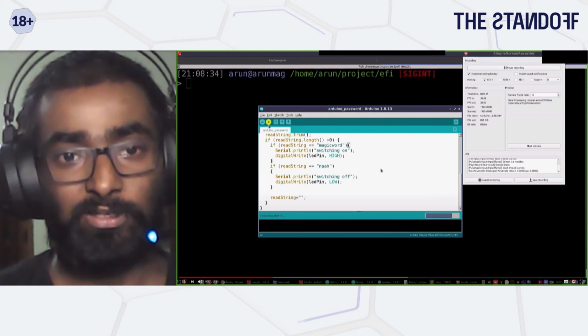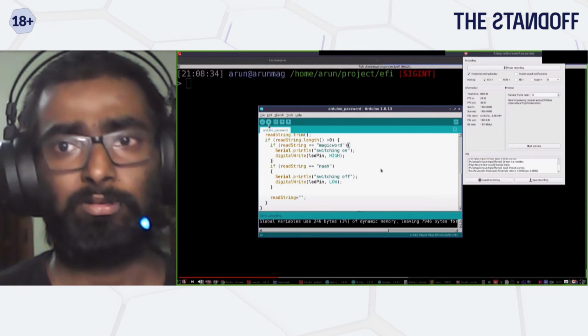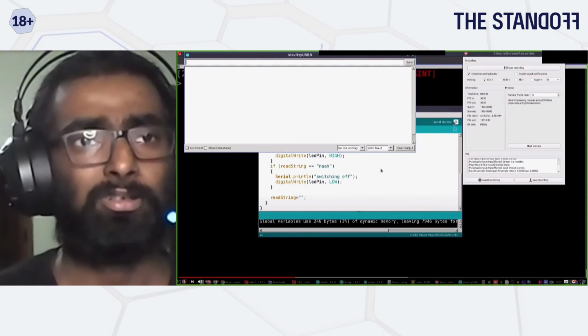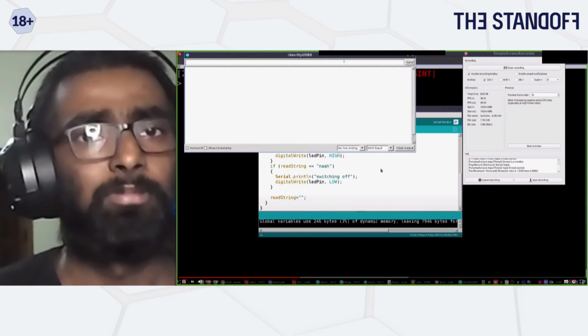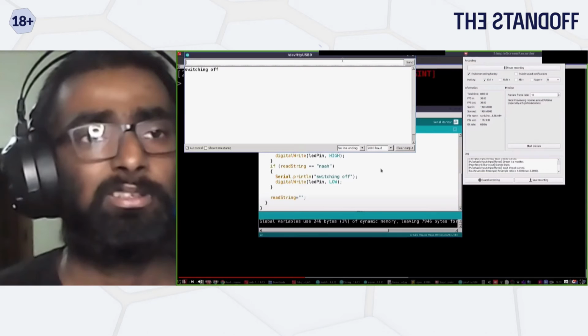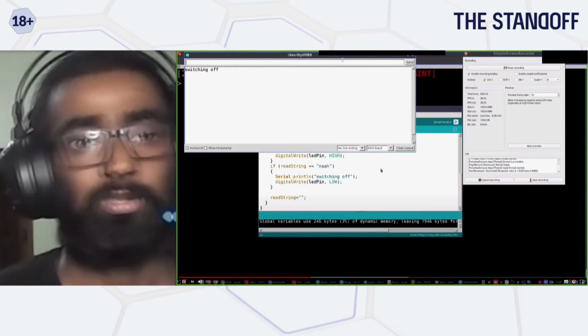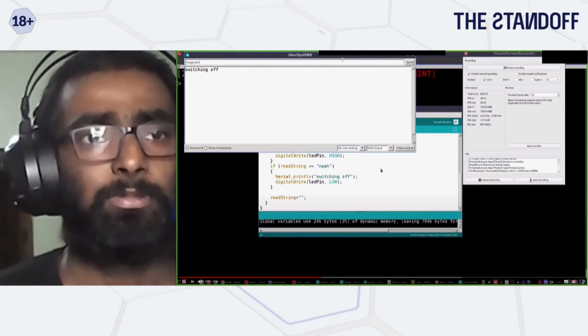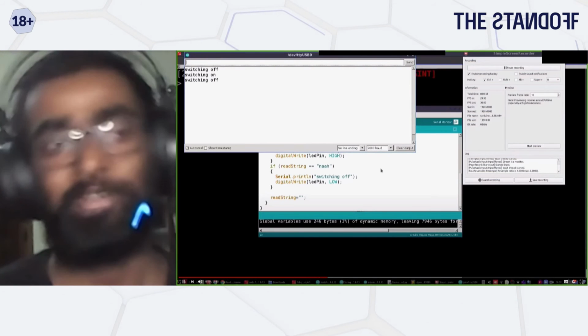I'm just flashing it to the device. To demonstrate whether it's working or not, it just tells you it's switched off. But if I give the magic word, it switches on. It's just to tell you, okay, fine, this is working.